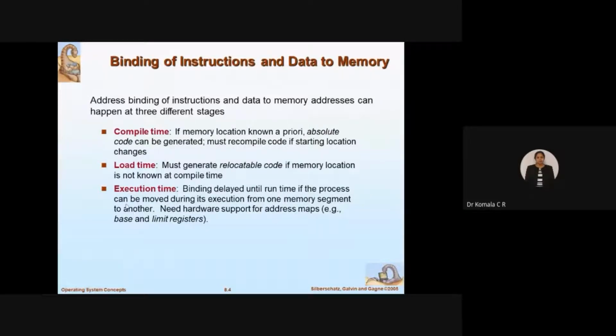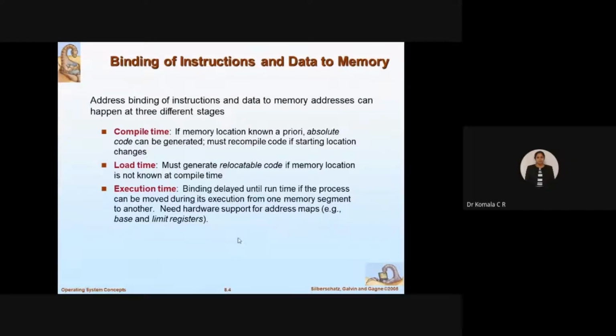While doing this, the CPU needs extra hardware support for the address maps. Say, for example, the CPU will take the help of some temporary storage registers called base and limit registers. I think in the microcontroller subject we would have studied base registers, limit registers, all that. So at execution time, what will the CPU do? Whatever program you are executing, we sometimes go for preemption and all, right? Whenever we move the control from user mode to kernel mode, when you come back again, you have to reload.